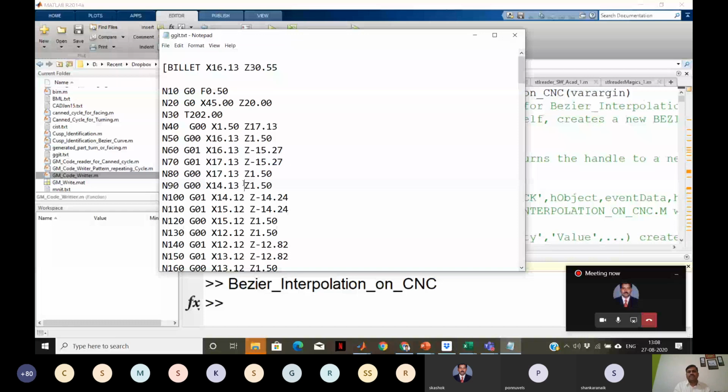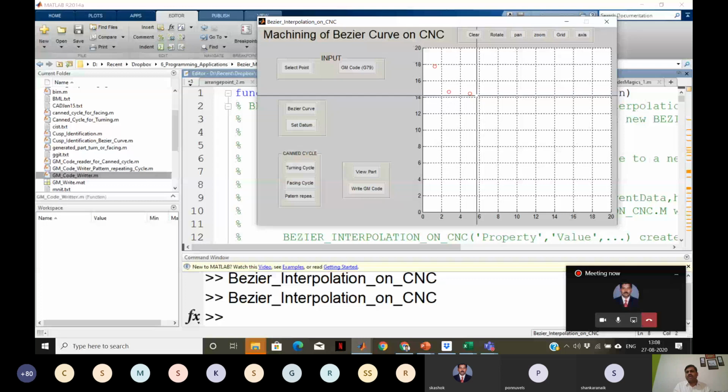Look at this again, right? Let me select a point. See how the degree of this curve would be 10. I have fitted a Bezier curve from these points. Set the datum, then turning cycle, right? And go for this.